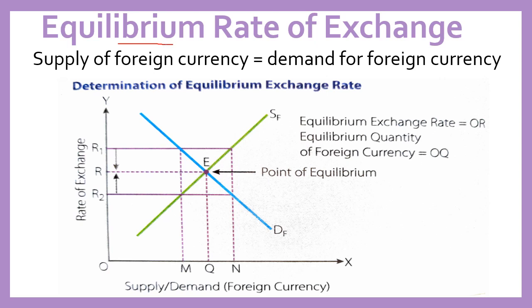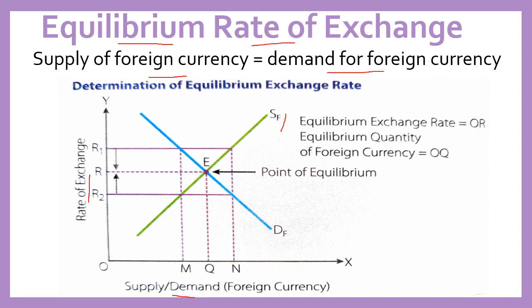Now, what is the equilibrium rate of exchange, or we can say par rate of exchange? It is that rate of exchange when supply of foreign currency is equal to demand for foreign currency. See in this diagram, supply and demand for foreign currency are shown on the x-axis and rate of exchange is shown on the y-axis. This is the supply curve of foreign exchange. It is upward sloping because there is a positive relationship between rate of exchange and supply of foreign currency. If there is an increase in rate of exchange, supply will increase.